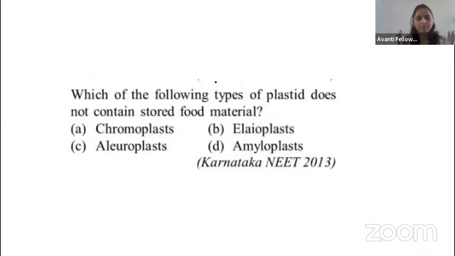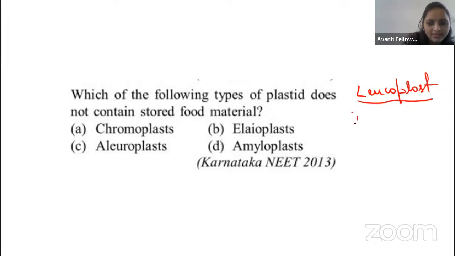Which one of the following types of plastid does not contain stored food material? Tell me. Option A, chromoplast. Option B, elaioplast. Option C, aleuroplast. Option D, amyloplast. Okay guys, tell me. So these are types of leucoplast. In the leucoplast, there are three things. In the options they are given. In that, which will not store the food material. The question is, understood the question?